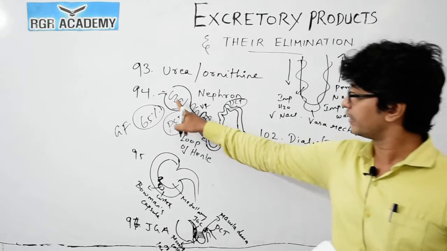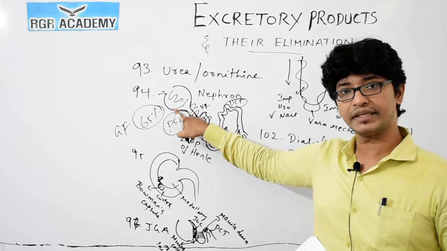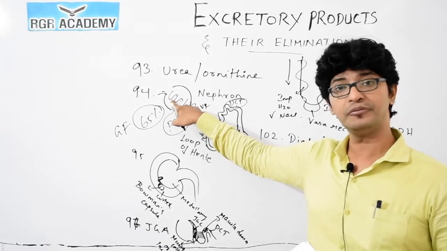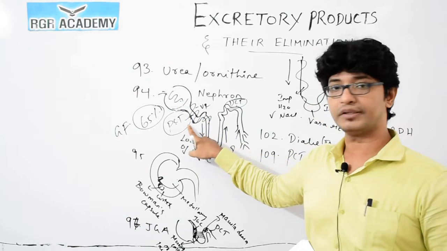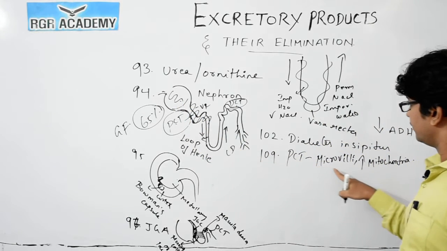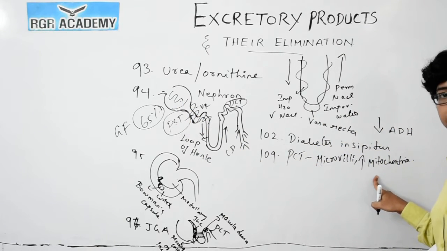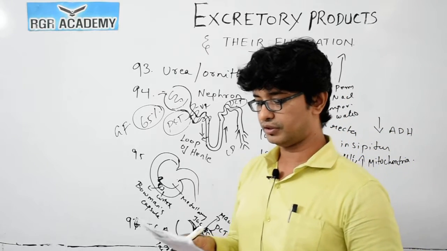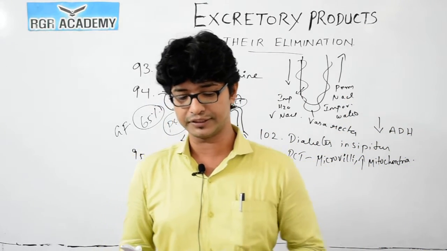But in the case of the Bowman's capsule, you could see podocytes. The podocytes, you could see slits along with the capillaries. This performs ultrafiltration. But in the proximal convoluted tubule, we have the microvilli and more mitochondria. This enhances the reabsorption of all these components. So you can take option 3 for this question.